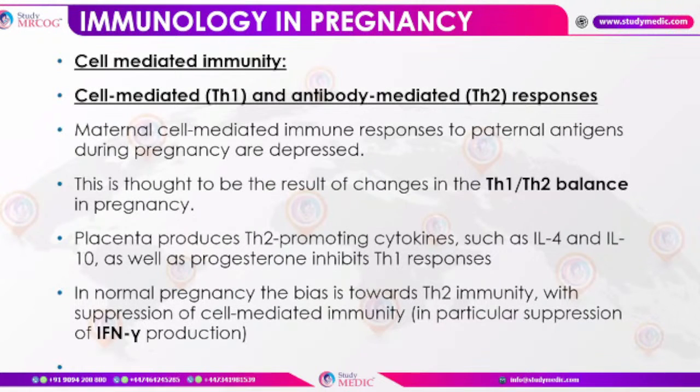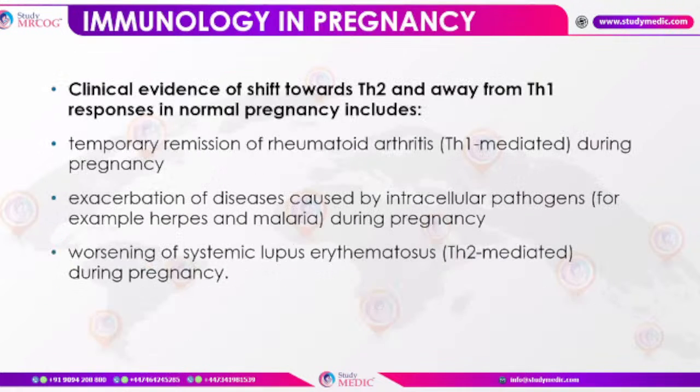So all the disorders which are mediated through T helper 2 will get exacerbation of that problem, and all those which are through T helper 1 will have relief of symptoms during pregnancy. This is how it is working. So temporary remission of rheumatoid arthritis would be there.